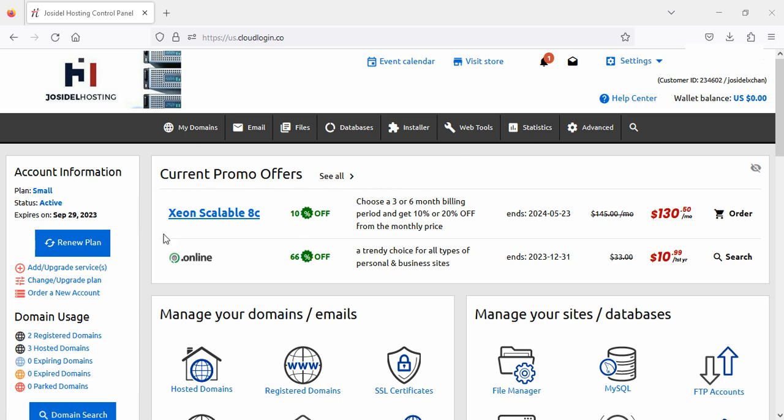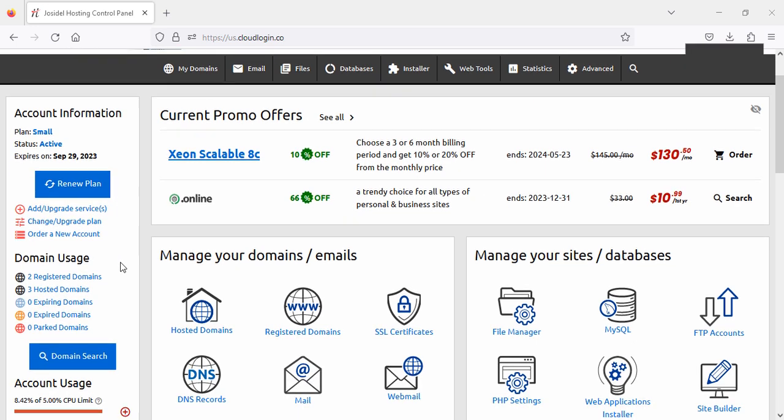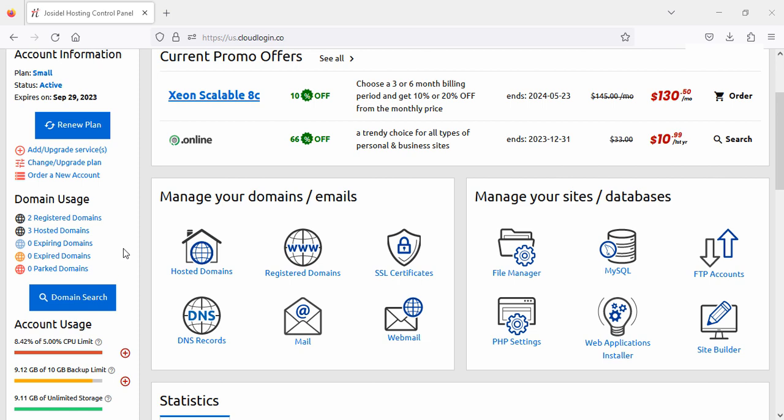So here they are offering something. They have new servers, new hosting. Here you can see your hosting information and when you can renew. For renew, you need to click this button. Other information you can see here, like manage your domains, manage your sites or database.